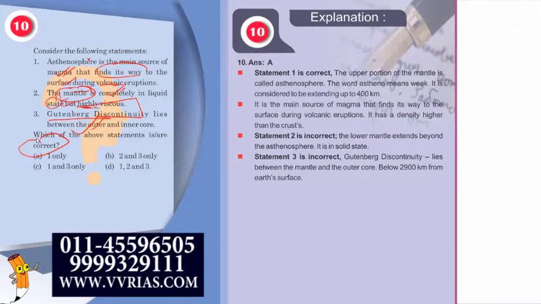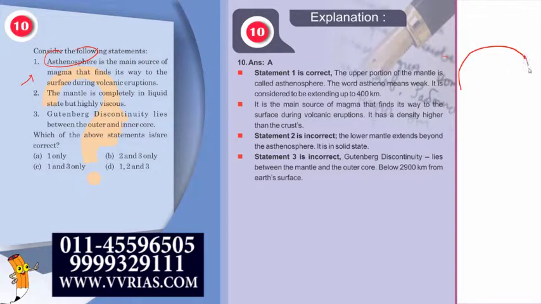Now let us look at each statement one by one. Looking at the first statement, asthenosphere. What is asthenosphere? See, the entire structure of the earth, you have what portions?